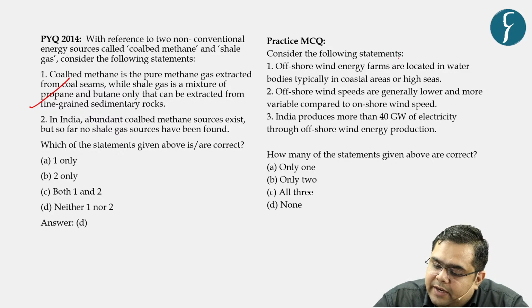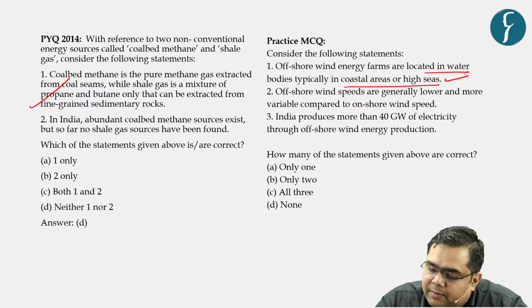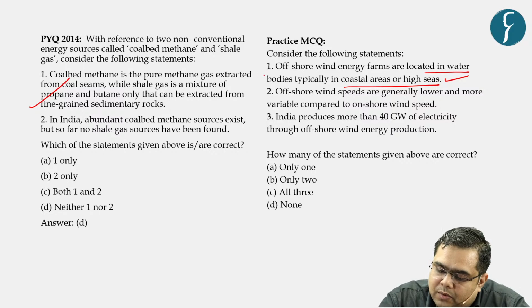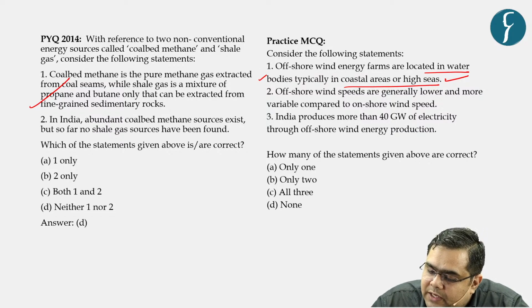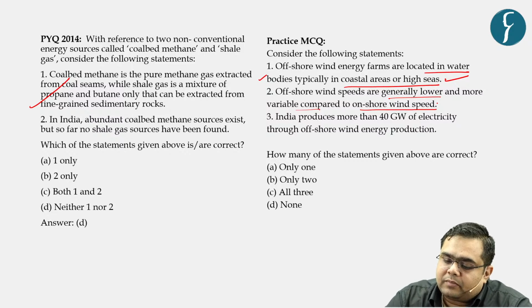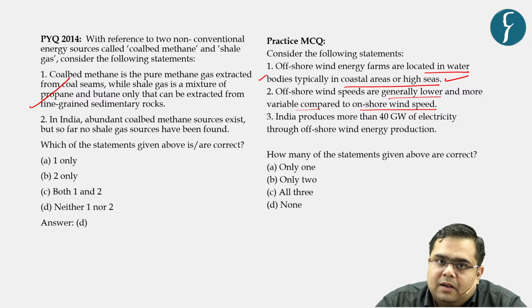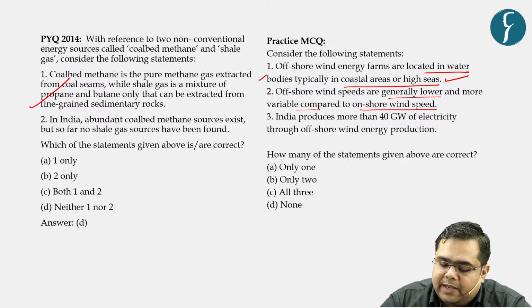Consider the following statements. Offshore wind energy farms are located in water bodies, typically in coastal areas or high seas. Yes, this statement appears to be correct, so let us mark it correct, right? Moving on: offshore wind speeds are generally lower and more variable compared to onshore wind speeds. So what did we just read? We read that there is no disruption in the wind supply, right?